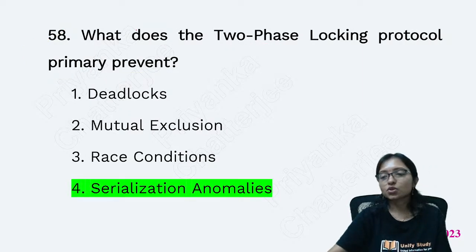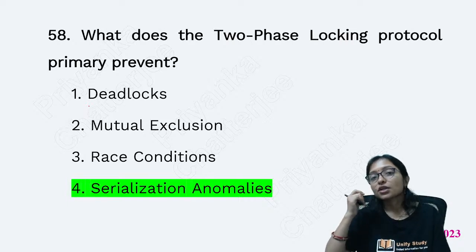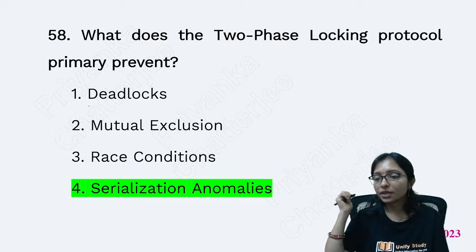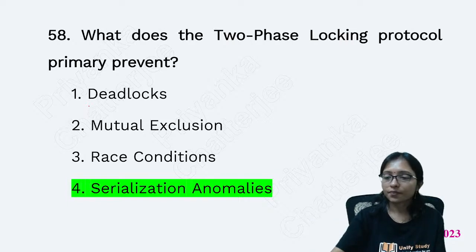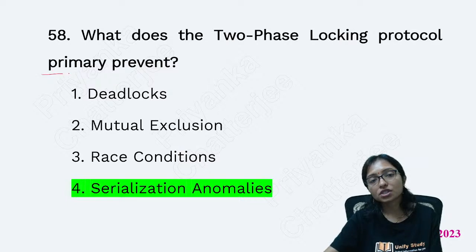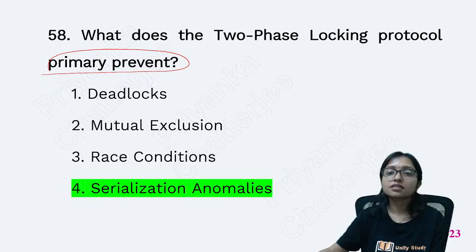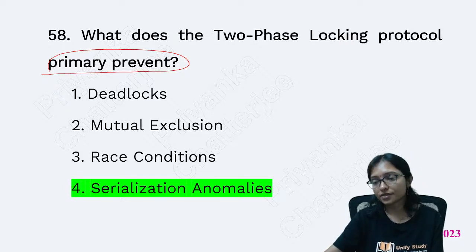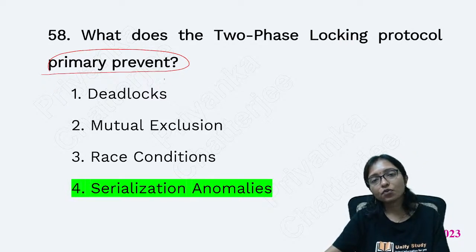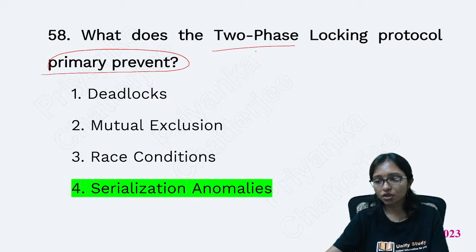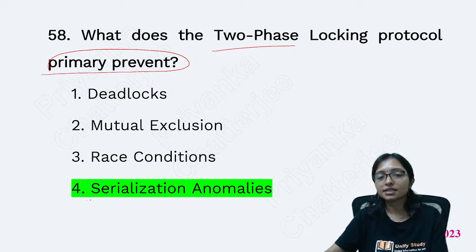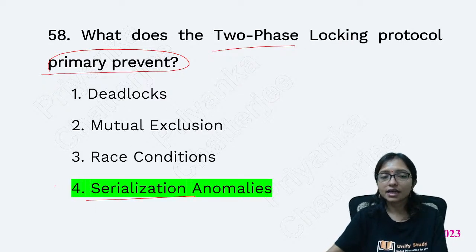Yes, the two-phase locking protocol is primarily focusing on serializability. Primarily prevent, which is the main focus. Because in processing transactions, serializability is the main focus of all these transaction protocols. Right? So what is the primary focus? The primary focus is serializability. That's why the answer is serializability.